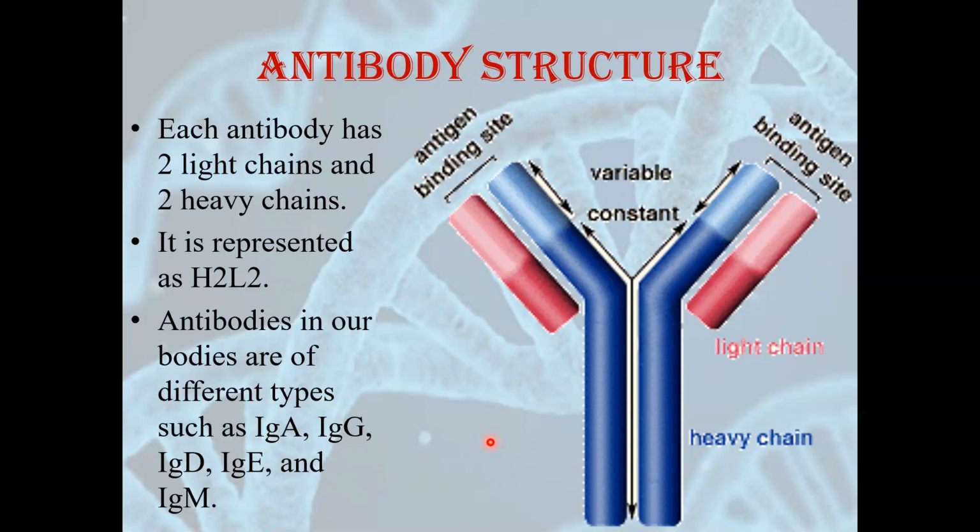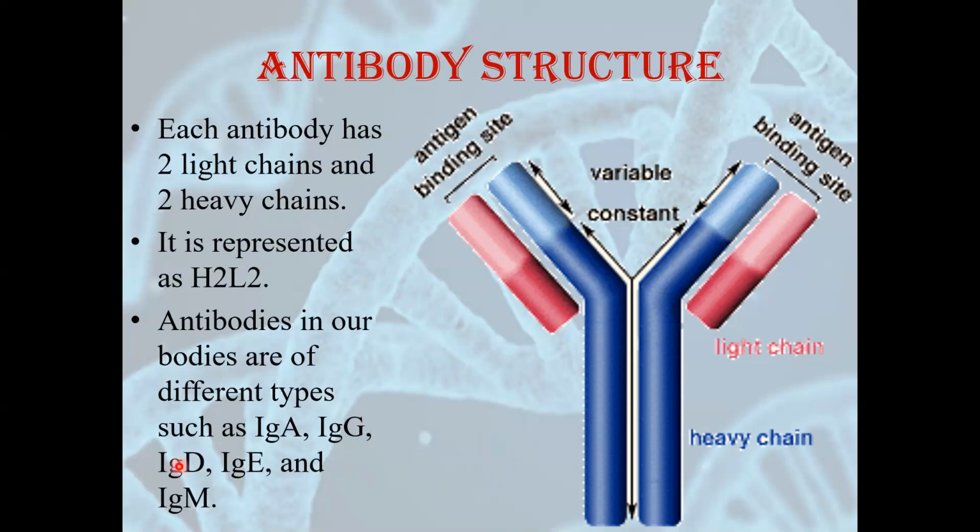The IgG type of antibody is present in maximum amount, around 70 to 75% of immunoglobulins that are present in our body are of IgG type. IgG is again divided into 4 subclasses: IgG1, IgG2, IgG3 and IgG4. So this is the major type of antibody that is present in our body.